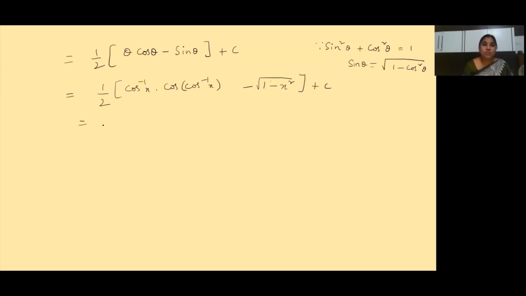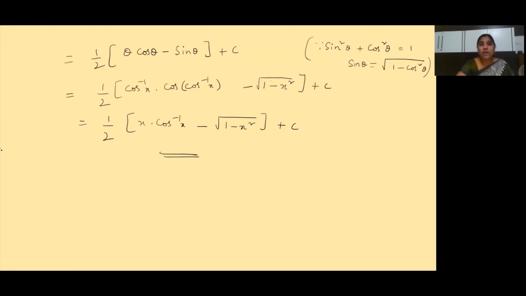Which is equal to half into cos inverse of x into cos of cos inverse of x. Cos of cos inverse cancel, and x is left. So I can write x first: x into cos inverse of x minus under root 1 minus x square plus c. Understood, children? So this is your solution. Why did I substitute sin theta as under root of 1 minus x square? Because of this trigonometric identity, the relation between sin and cos. Clear, children? I hope you understood it.